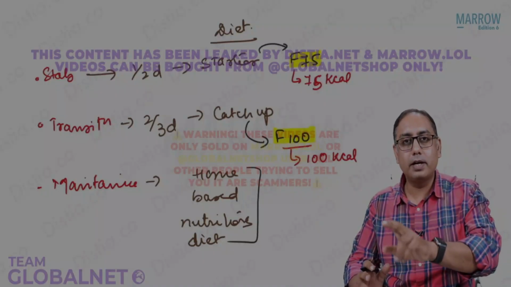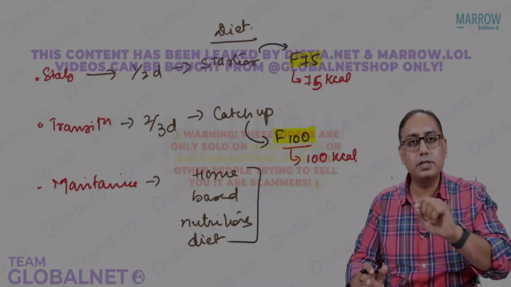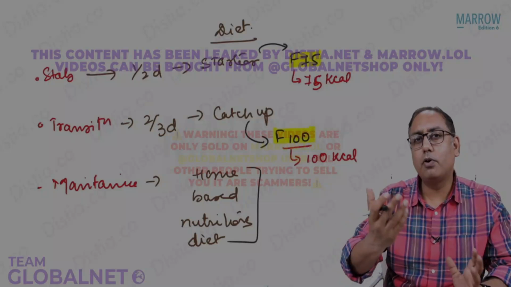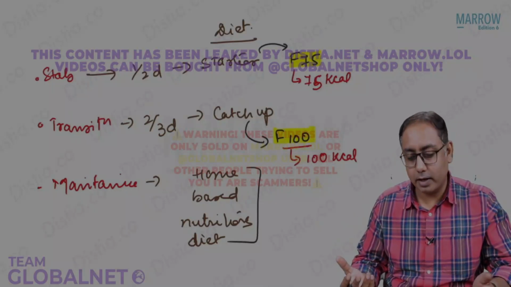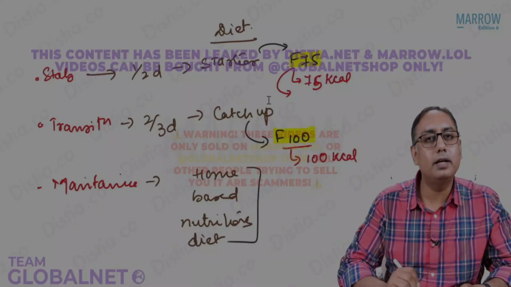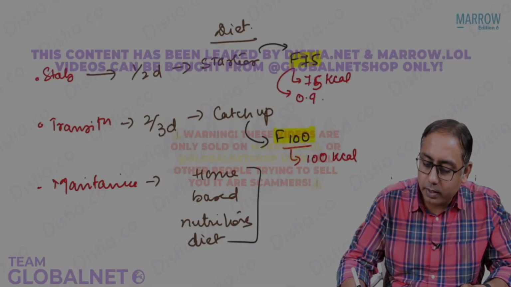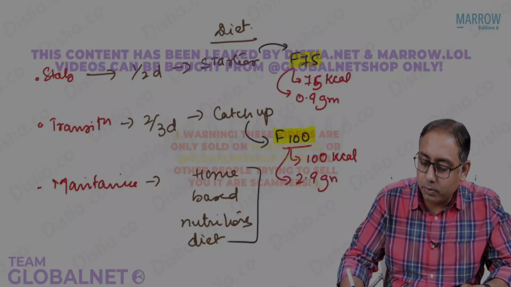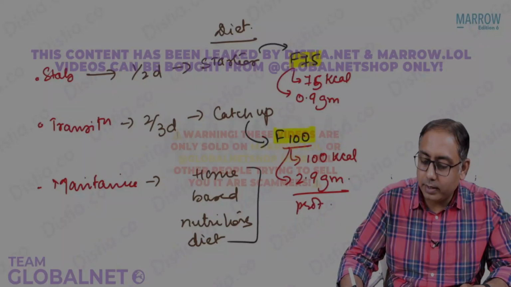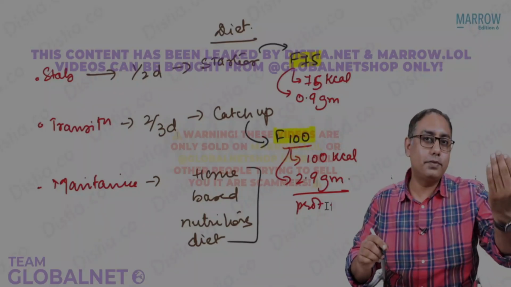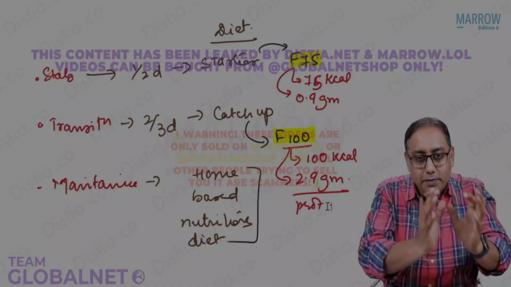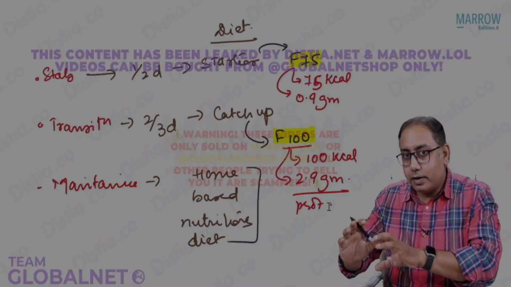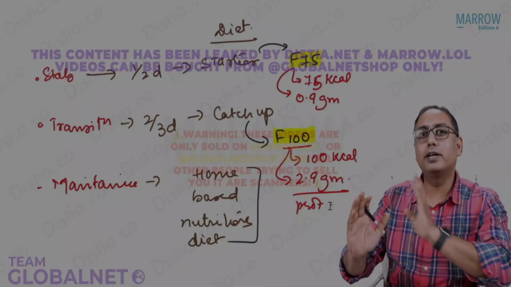Stabilization phase, we give a starter diet, which is F75 diet. In a transition phase, you give a catch-up diet, which is F100 diet. Which is having more calorie? Common sense, it is the F100 which has more calorie. If you talk about the protein, in F75 the protein is only 0.9 grams, whereas in F100 it is 2.9 grams of protein. We can say that the protein content in the F100 is 3 times that of the F75, or in simple words, F75 is a low protein, 75 calorie diet. F100 is a higher protein and 100 calorie diet.